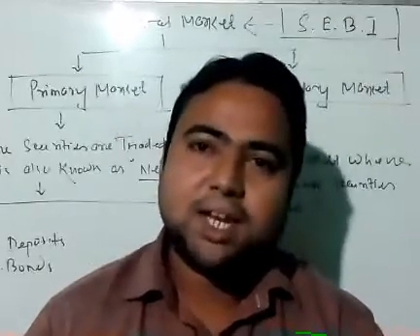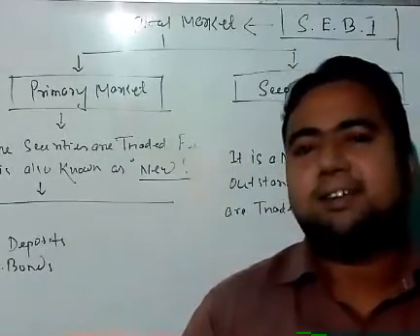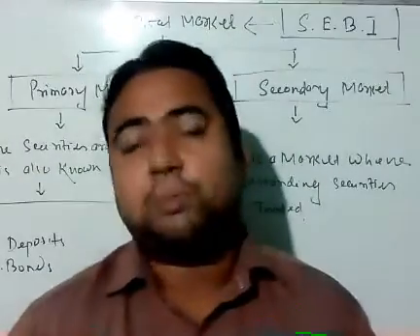Since the risk is very low, the return is also very low.